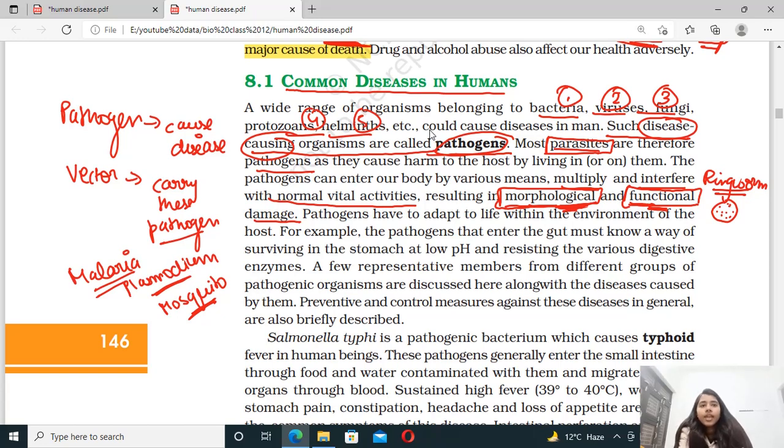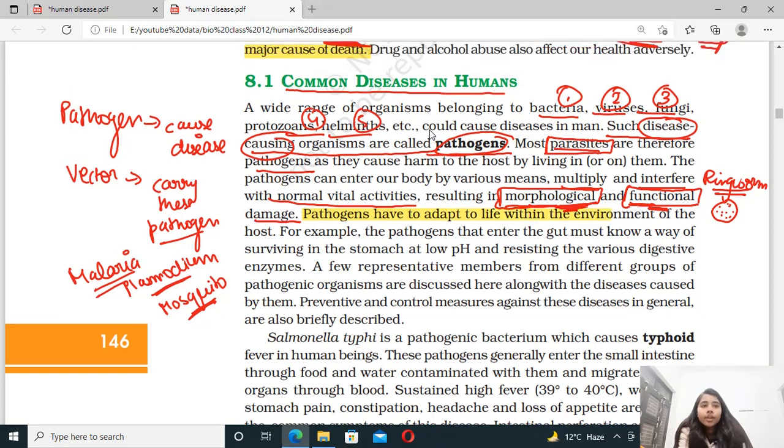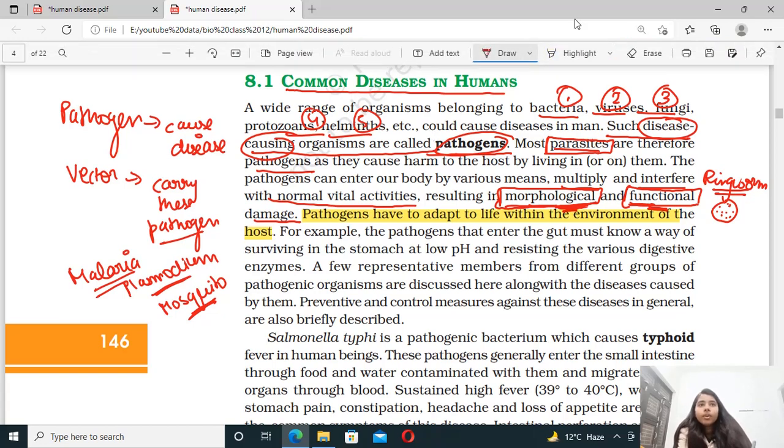Now, pathogens have to adapt to life within the environment of the host. This line is important: pathogens have to adapt to life within the environment of the host. Why? Why is it important that if the pathogen is entering the body of a host, it has to adapt accordingly? Because in order to survive in that environment, it has to adapt itself.